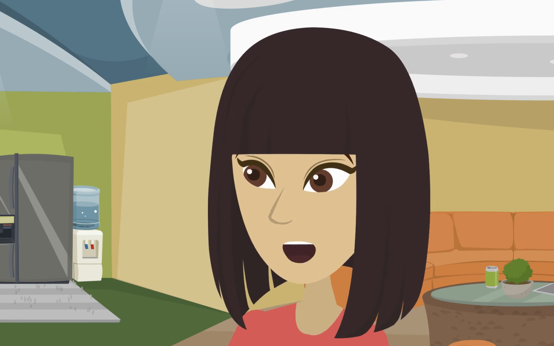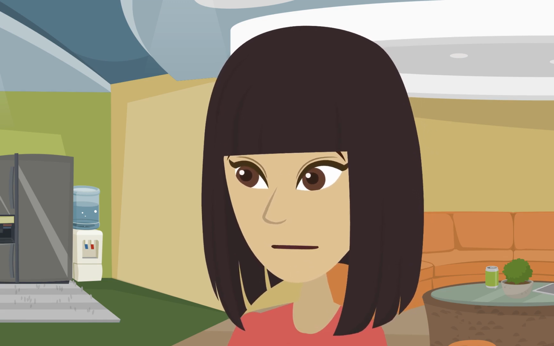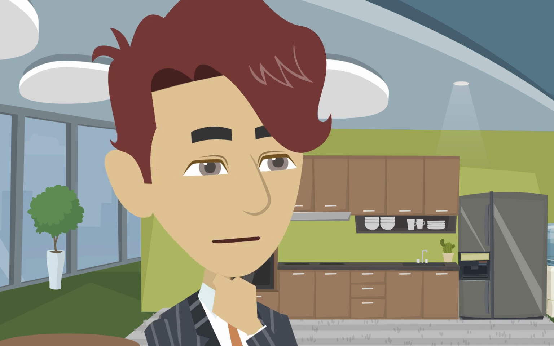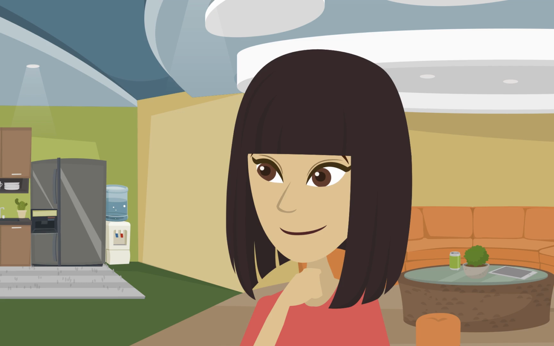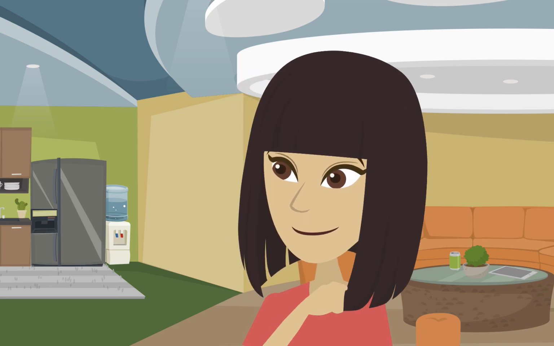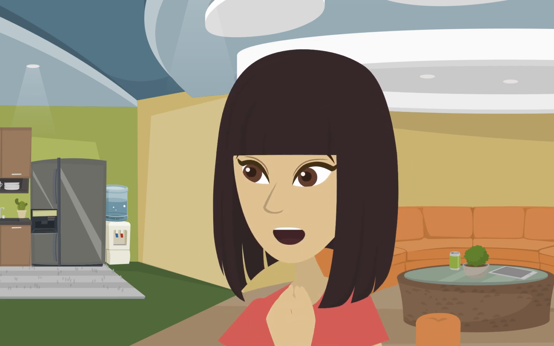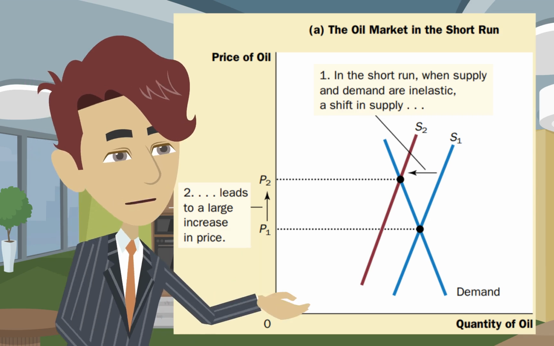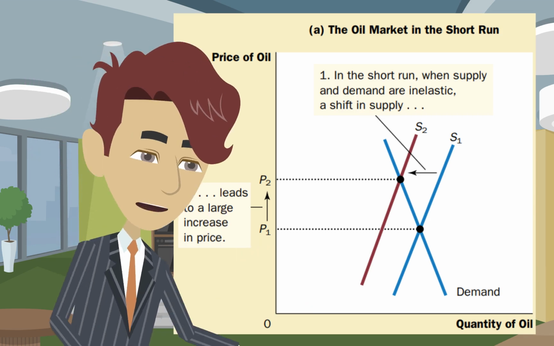But it sounds like they couldn't maintain that high price for long. Right. By the mid-1980s, prices dropped significantly, and cooperation among OPEC members broke down completely. What caused that drop in prices? Well, it has to do with how supply and demand work differently over time.